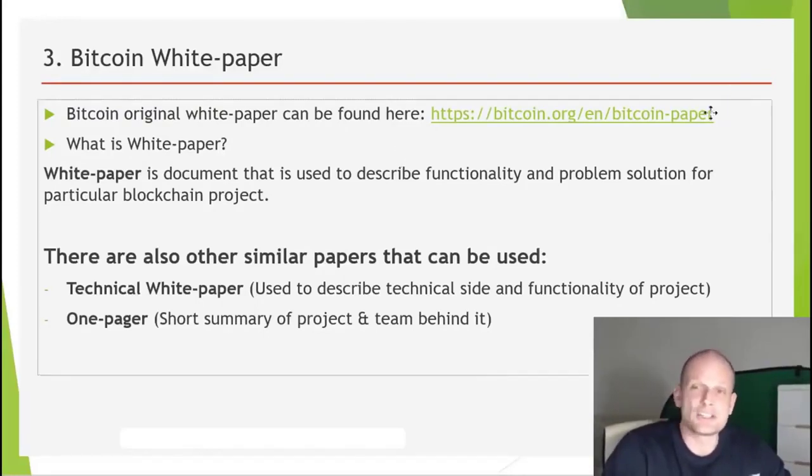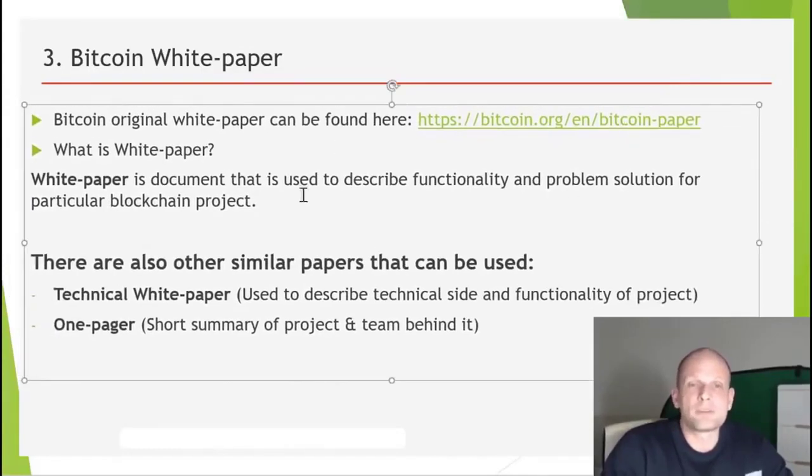So this pretty much is a white paper, and a Bitcoin white paper is a document that is used to describe functionality and problem solution for a particular blockchain technology. So for the Bitcoin blockchain technology in this case, this white paper is describing the functionality, how Bitcoin works, and if you are interested, this was created by Satoshi Nakamoto. Check this out for yourself.